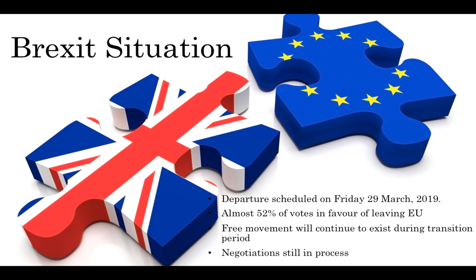We agreed on a 21-month transition period to smooth the post-Brexit relations. This period will start on the 29th of March 2019 and end on the 31st of December 2020. This will allow businesses and citizens to prepare themselves for the new post-Brexit rules between the United Kingdom and the European Union. As was also agreed, free movement will continue during this transitory period. And as our Prime Minister mentioned, Brexit is what the British people voted for in the referendum, and consequently, what they wanted. Therefore, we can only go forward with it from now on.